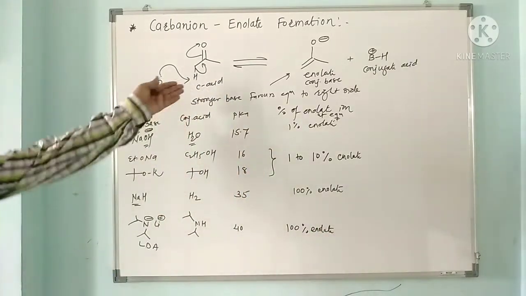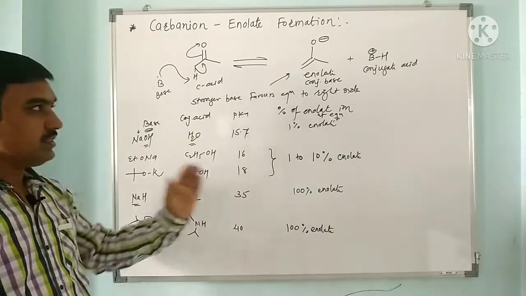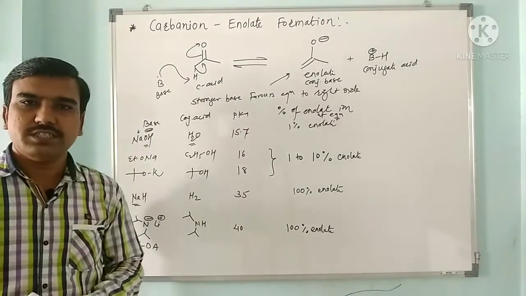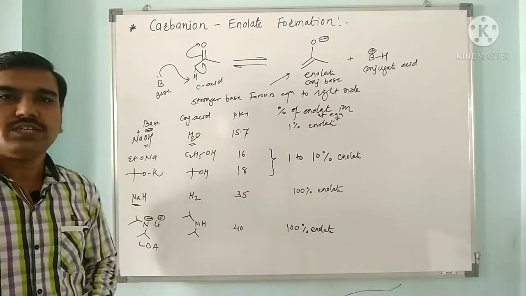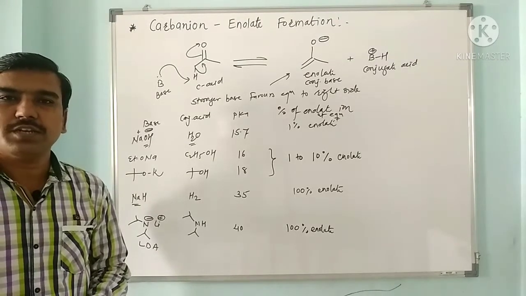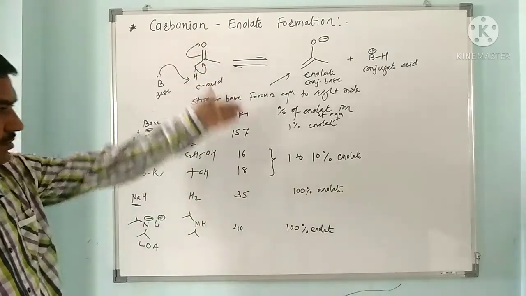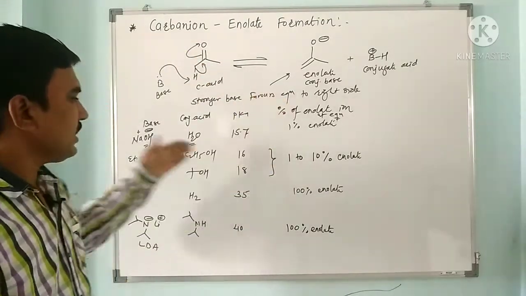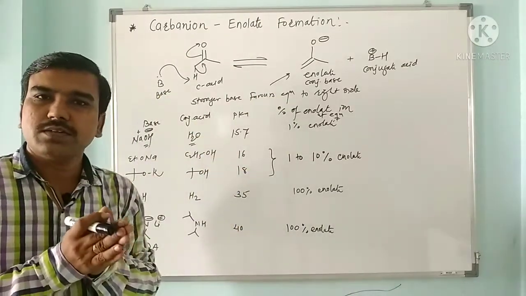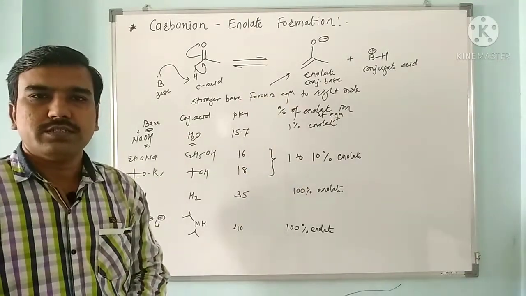So in this equilibrium we have discussed that when stronger bases are present, the equilibrium shifts towards the right side. LDA is a very important base in enolate chemistry. In most reactions we can use lithium diisopropylamide in different types of enolate reactions. The percentage of enolate also depends on the carbonyl compound, on which carbonyl compound it is and the pK of its alpha hydrogen.